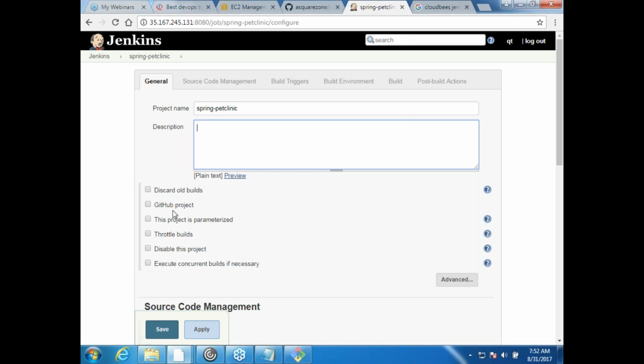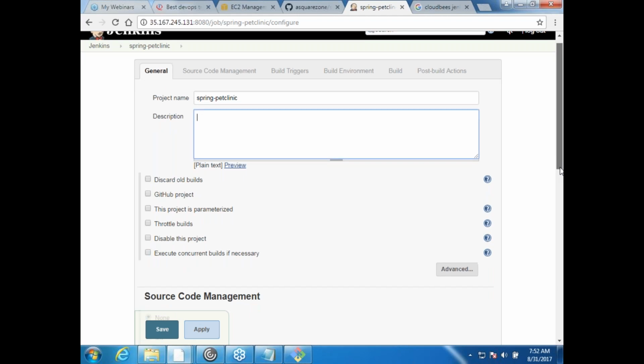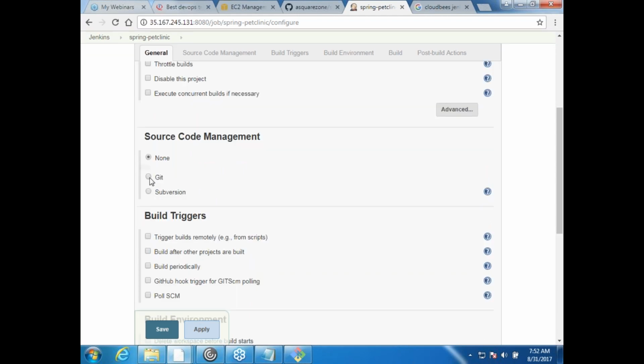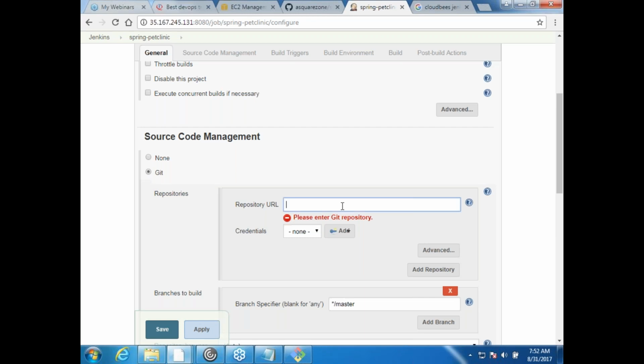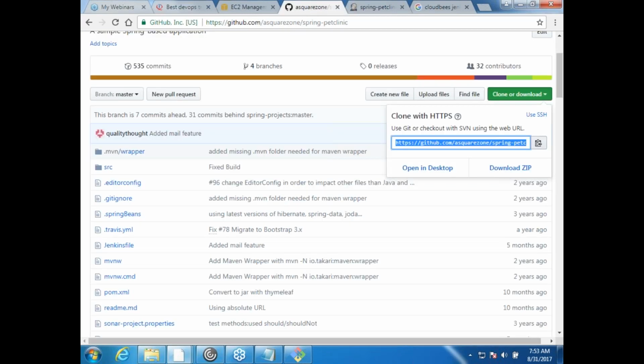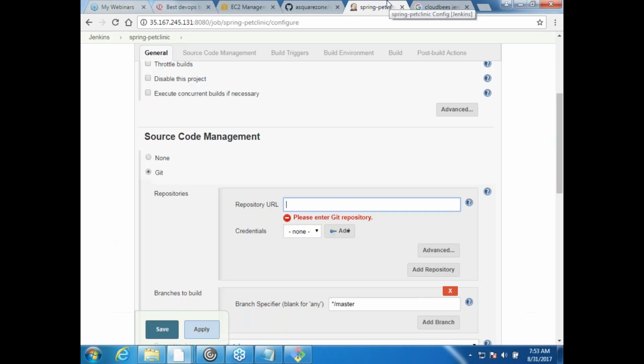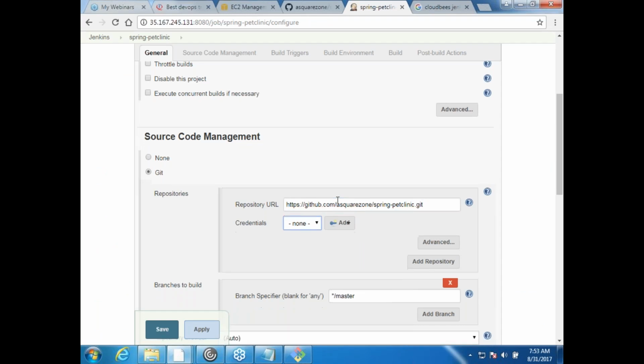Okay. And now this discard old builds, GitHub project, this project is parameterized, throttle builds, and all of this, we'll be looking at it at a later point of time. Because every checkbox there has some meaning. Okay. So source code, what is our source code? Then it will ask you what is your repository's URL. So I'd go over here, I'd copy this, and paste this. Okay. So if it requires any username and password to log in, then I would be giving the credentials over here. But this is open source code. It does not require any password or username.